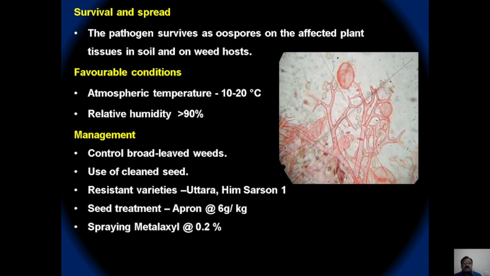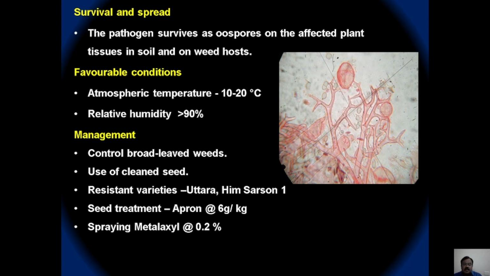The low temperature of 10 to 20 degrees Celsius, relative humidity of more than 90%, and intermittent or continuous rainfall and leaf wetness, all these factors favor the development of the disease. So better control the broad-leaved weeds, which harbor the pathogen, and use completely disease-free clean seeds to avoid the development of the disease.